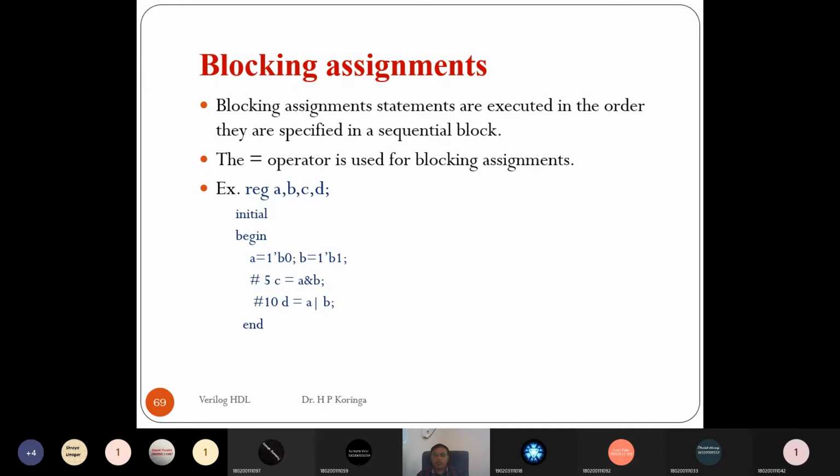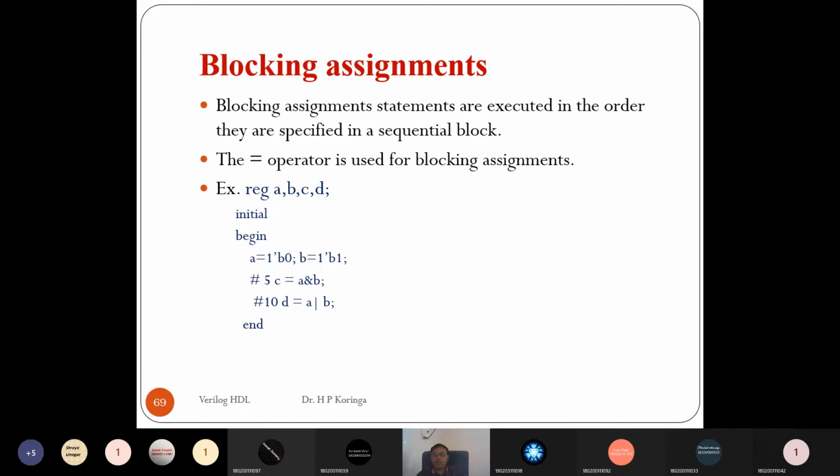It is possible only if the statements run sequentially like in C programming, but in gate level most statements run concurrently, meaning in parallel. So there is the provision in the behavior abstraction level.